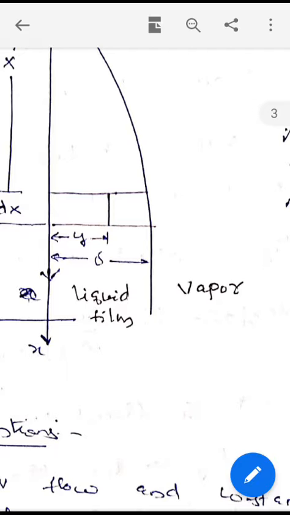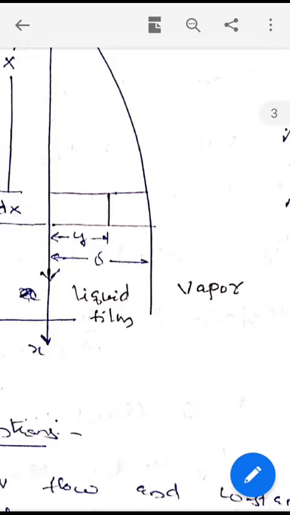Mass of the film between delta and y is rho L minus rho v, where rho v is the density at the edge of the boundary and rho L is the density at distance y from the plate, into delta minus y, the small thickness of the film, into area, 1 into dx.